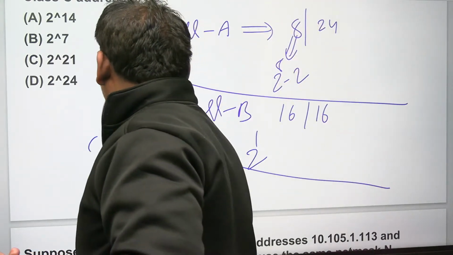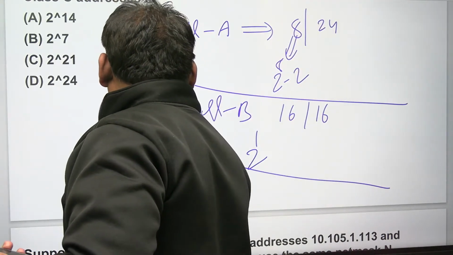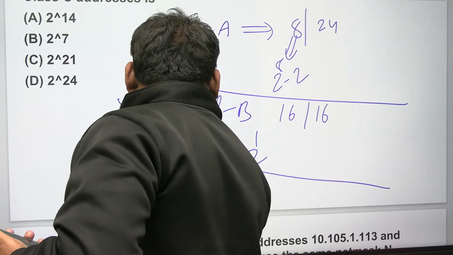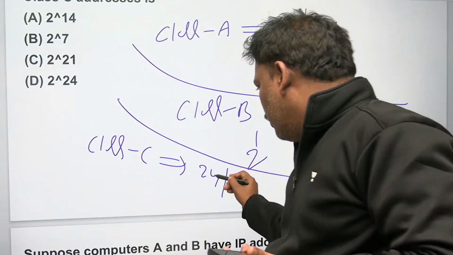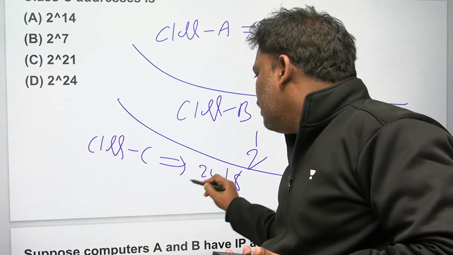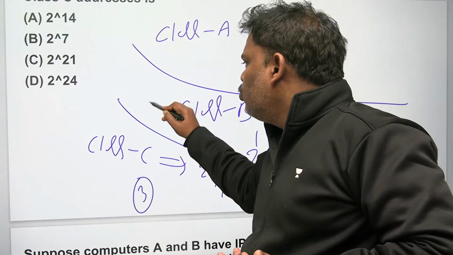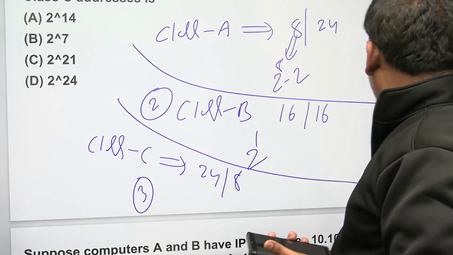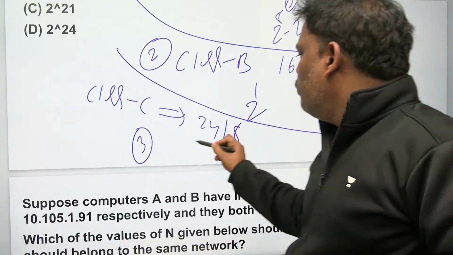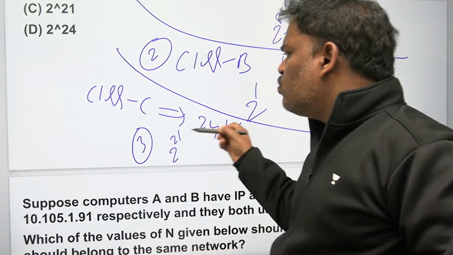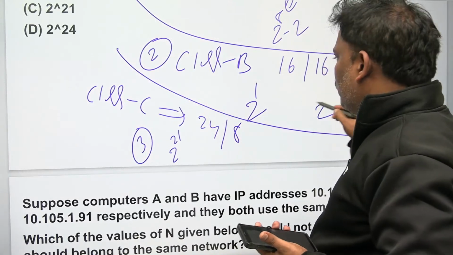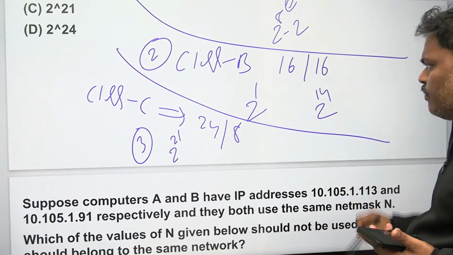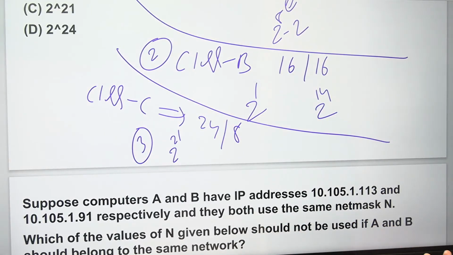Class C is going to be 24 and 8. In the 24, 3 bits are fixed. Here 2 bits are fixed. It is going to be 2 power 21. Everyone knows, so if you have forgotten the numbers, please check one time. This is going to be 2 power 14. Right? Am I right?